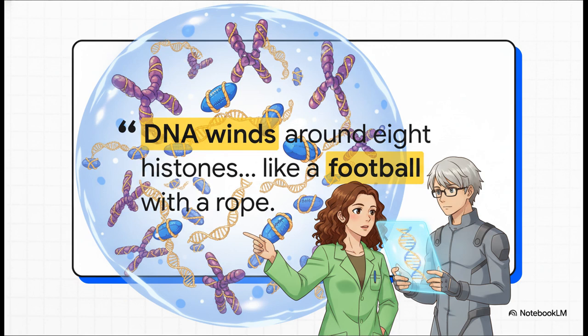To help us visualize how this incredibly long DNA strand actually fits inside a microscopic cell, our source uses this fantastic analogy. It says, the DNA strand winds around the core of 8 histone molecules, can be imagined like a football around which a long rope is wound. These little complexes are called nucleosomes. Just to put that into perspective, a single human chromosome might have about 1 million of them packed together. It's like a giant puzzle of tightly wound genetic string.